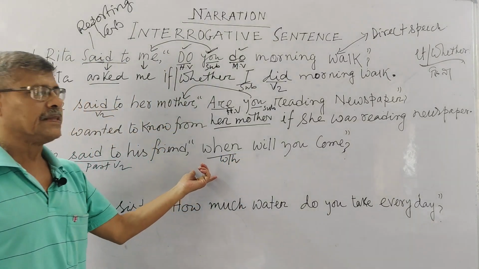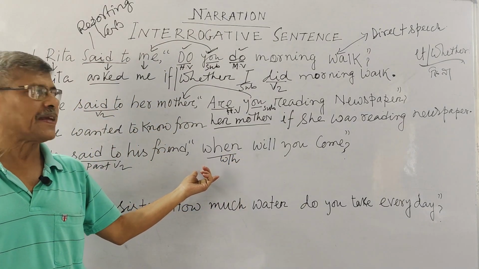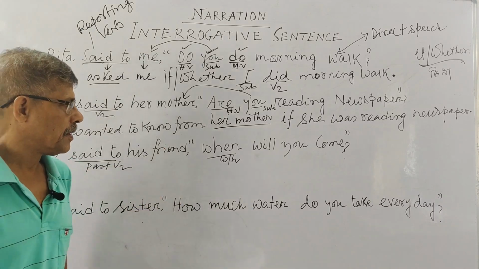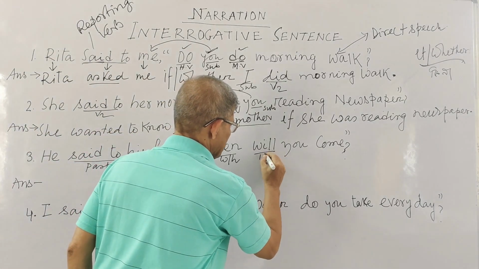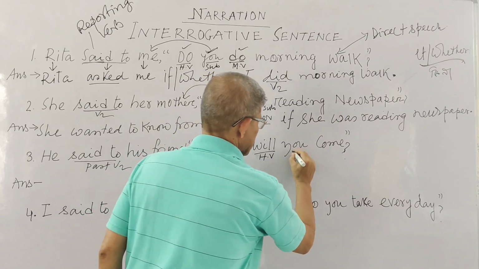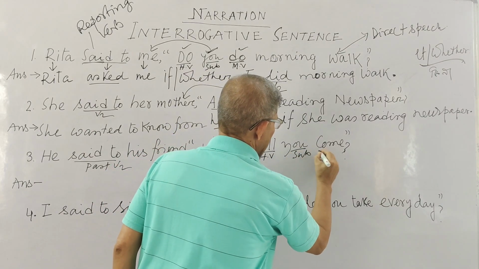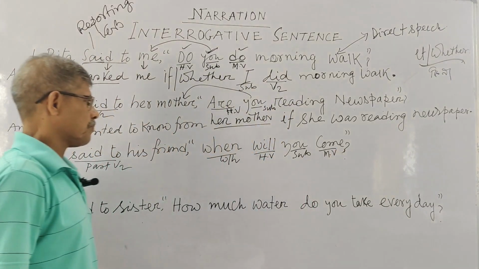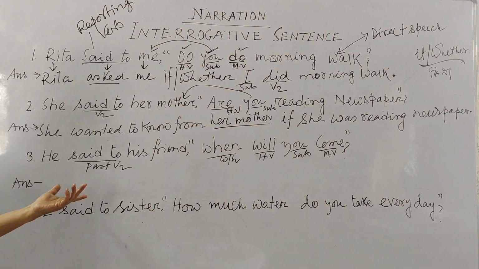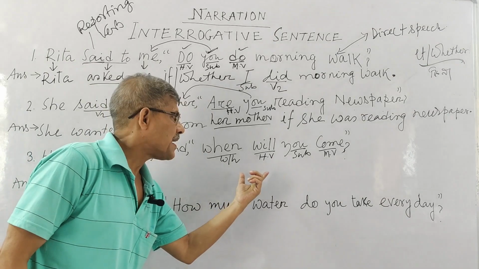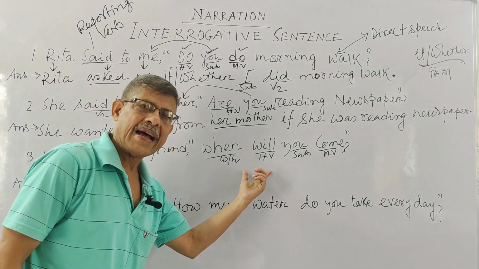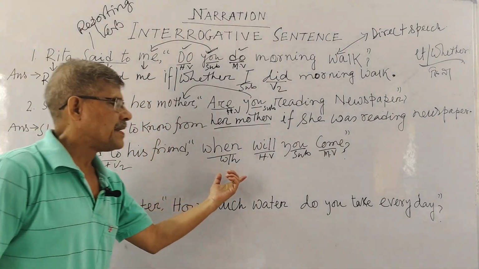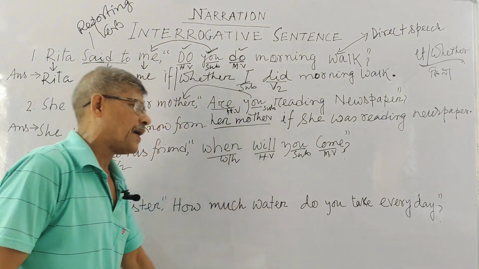That means this interrogative sentence begins with WH, when. This is your helping verb, mind it. This is your subject and this is your main verb. Clear? Now you see, you have got interrogative sentence in your direct speech and your interrogative sentence begins with WH.